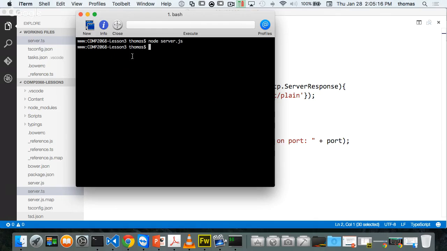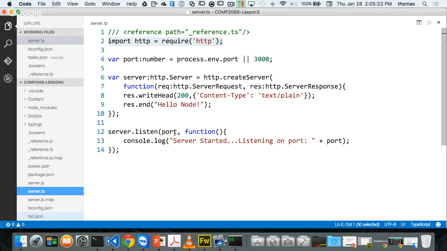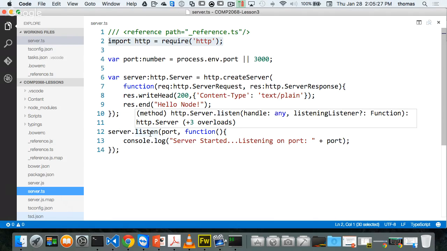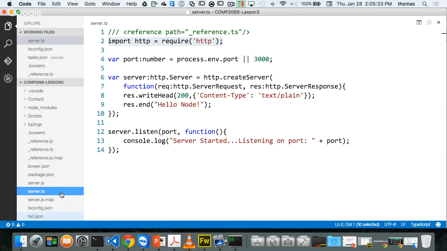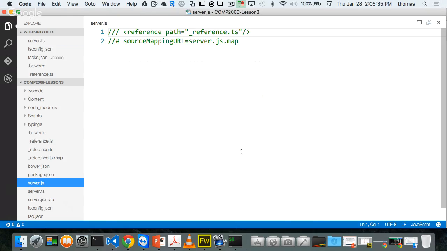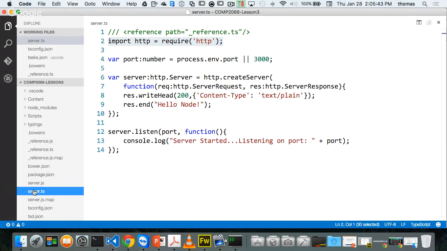If it doesn't work, or if it gives you no response like this, something's wrong. What could be wrong? Right? Notice how I didn't get anything here going on. I didn't get a listen, this port function didn't work, right? Hey, here's why. Did I transpile? No. So what did I do? I went to server.js, and what does the server.js look like right now? Like this, right? Can Node do anything with this file? No, it needs code to do something with. So that's why it's like this. I need to transpile, and that's what is a freaking issue.